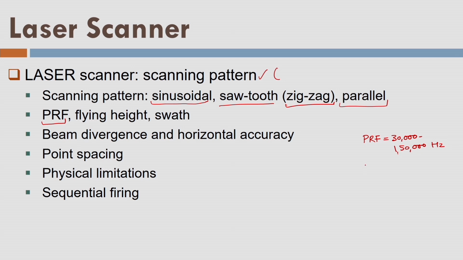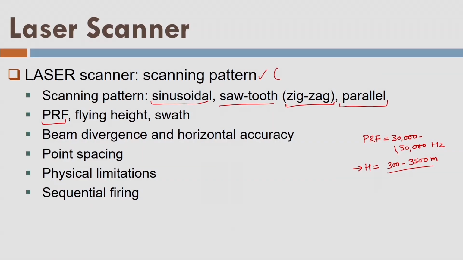Flying height, so flying height is indicated by h. It is in the order of, let us say, 300 meter to 3500, but this flying height is regulated by some mapping agencies as well as civil aviation authorities. So we need to have special permission in order to fly at certain height.